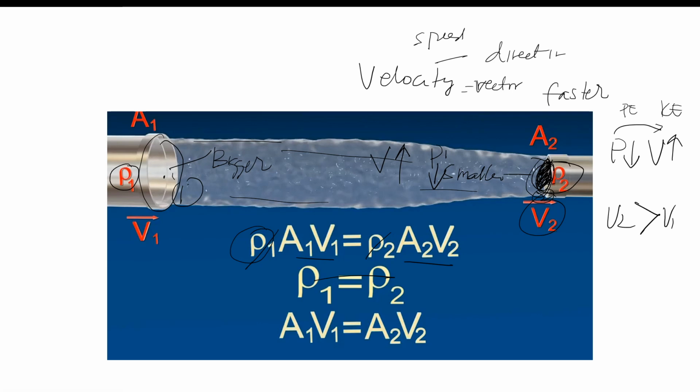Pag niliitan mo ang butas or diameter, biglang sisirit, no? Why? Because it was converted to kinetic energy. So ibig sabihin, yung energy was kind of transformed, no? Na-transform lang, hindi nawala. Yung pagbagsak niya ng pressure, napunta pala doon sa velocity. Bumilis yung velocity kasi nga lumiit yung diameter.